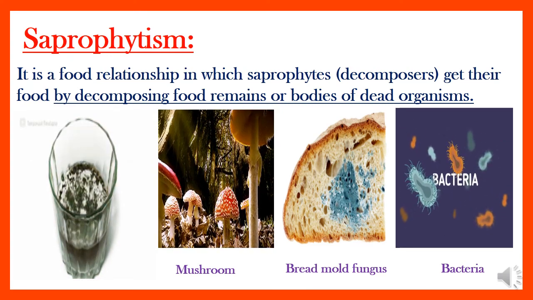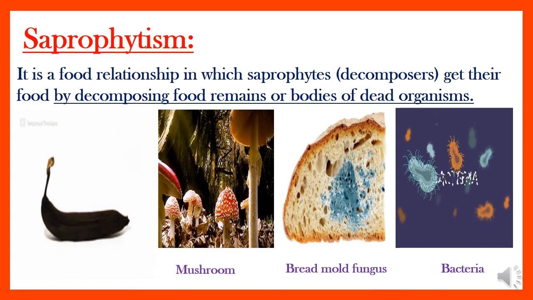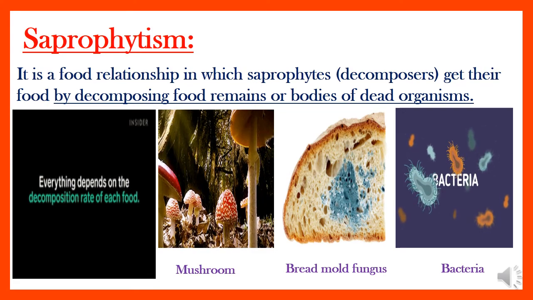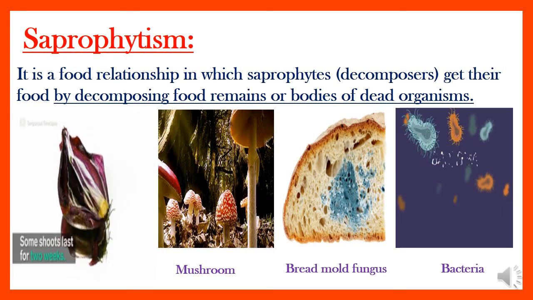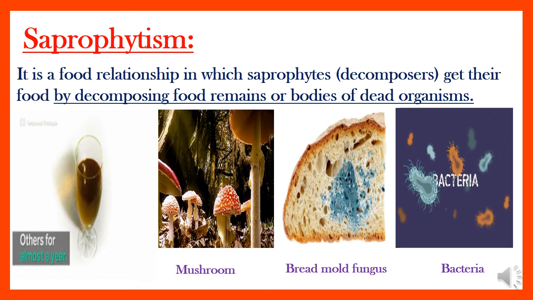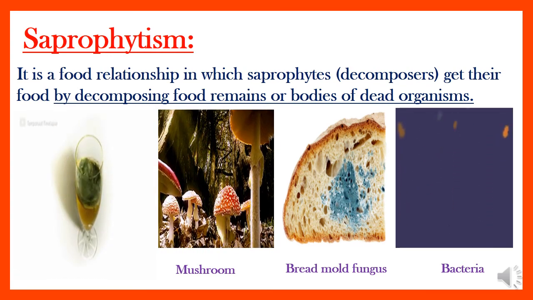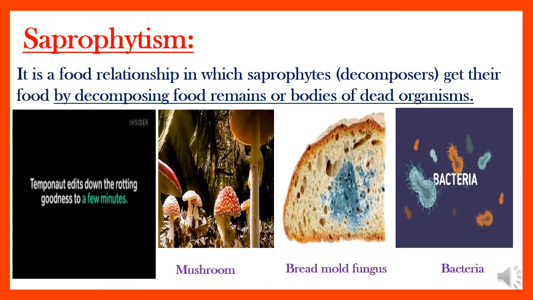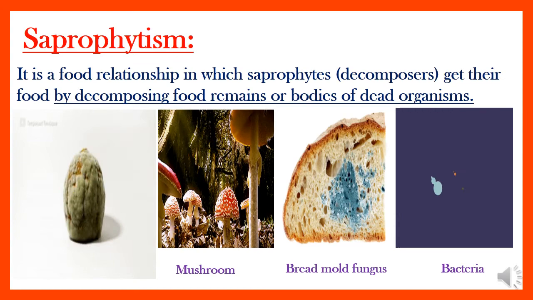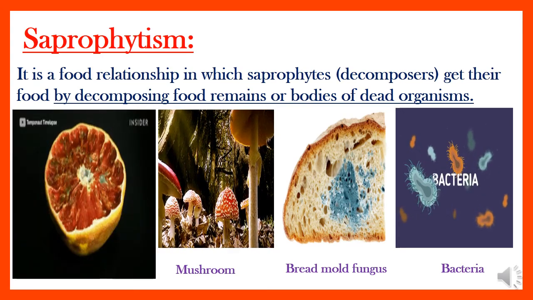So saprophytism is a food relationship in which saprophytes or decomposers get their food by decomposing or feeding on food remains or dead bodies, like bacteria, like mushroom, and any fungus or fungi like the one that grows on bread, known as bread mold fungus.